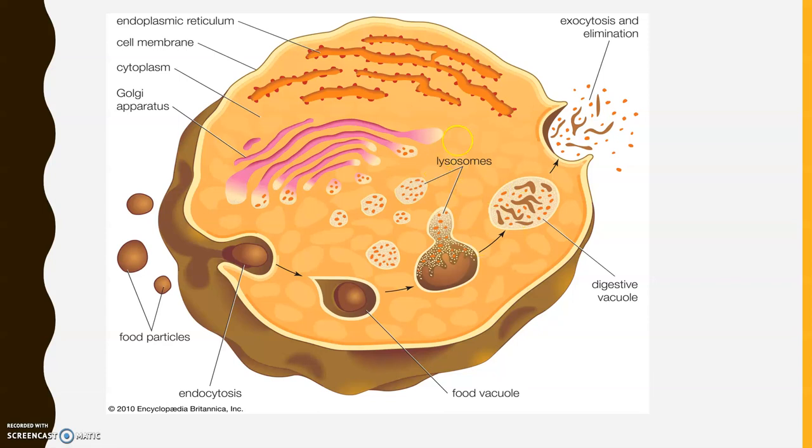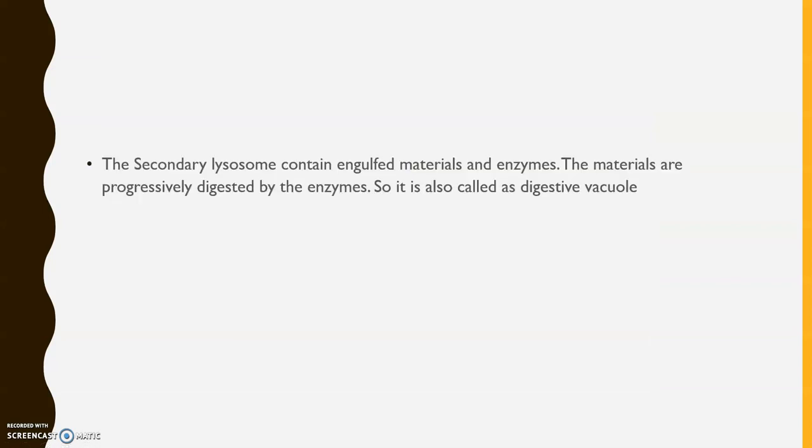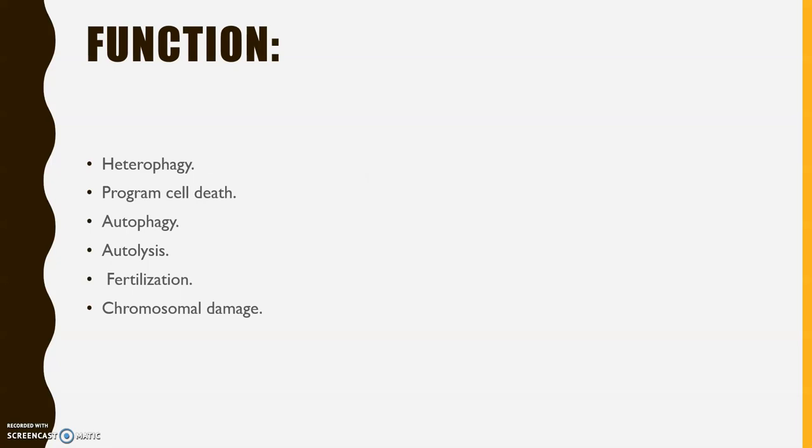And after digestion, the remaining material is eliminated out of the cell, and that process we call exocytosis. Since the lysosome performs the digestion of food materials or some other unwanted materials, they are also called digestive vacuoles. So lysosome is also called digestive vacuoles.